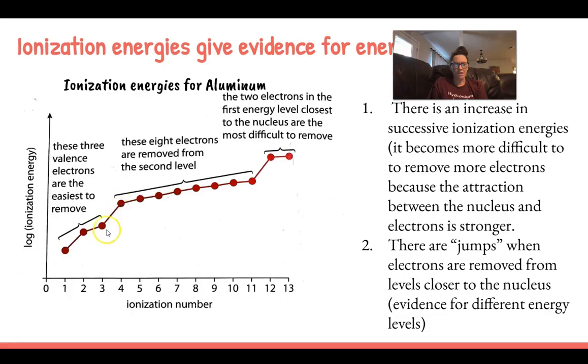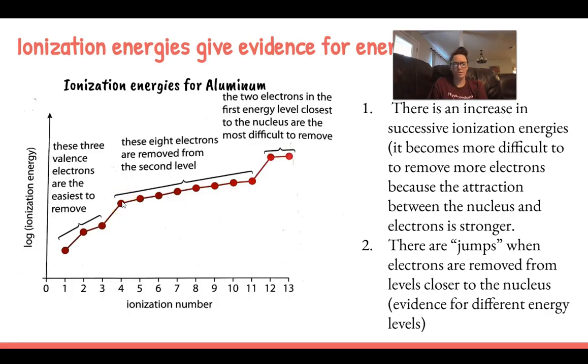But then you see this significant jump from the third to fourth ionization number, and that's because as you move from the third electron to the fourth one, it is now in the second energy level rather than the third.